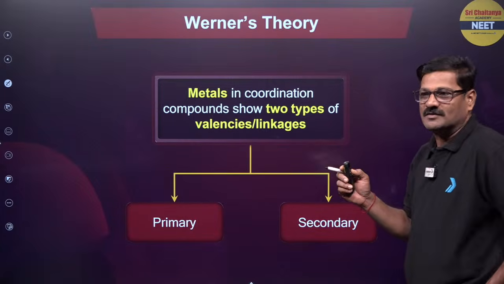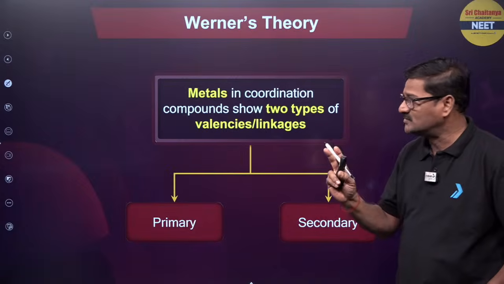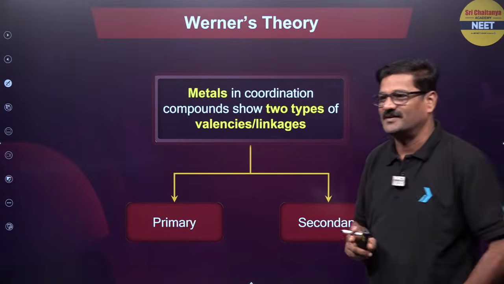So according to Werner's theory, the metal in complex compounds has two types of valencies. One is the primary valency, another one is the secondary valency.